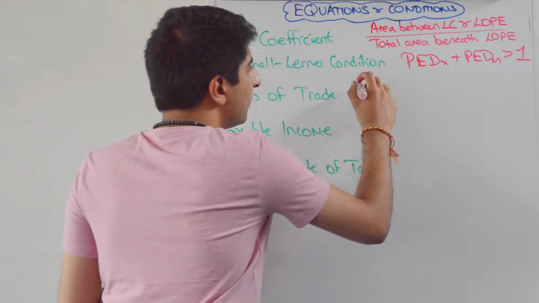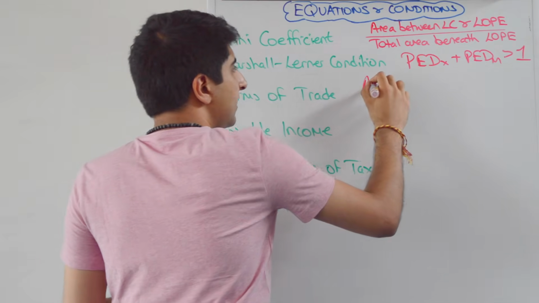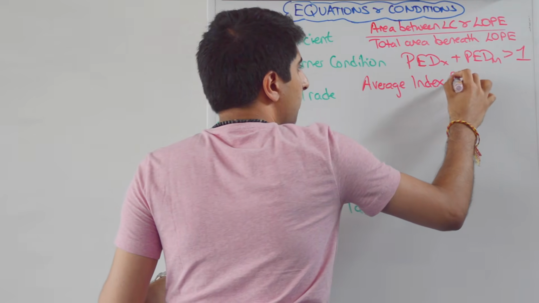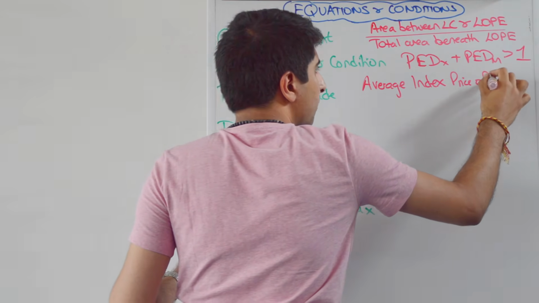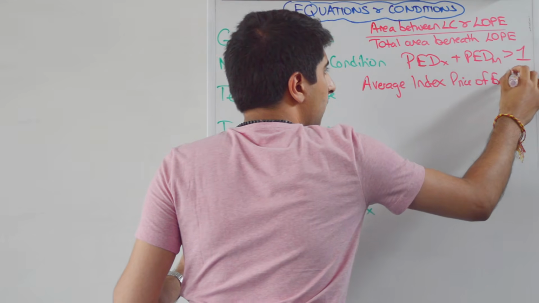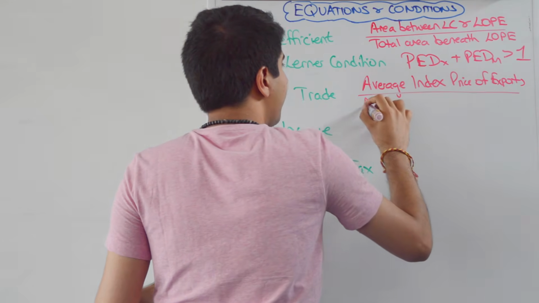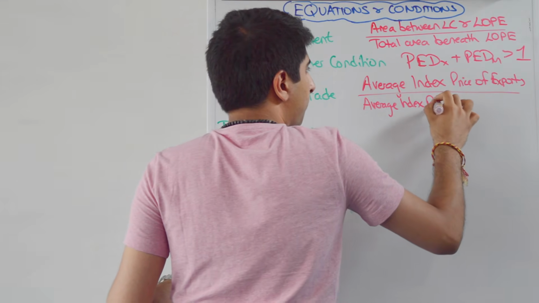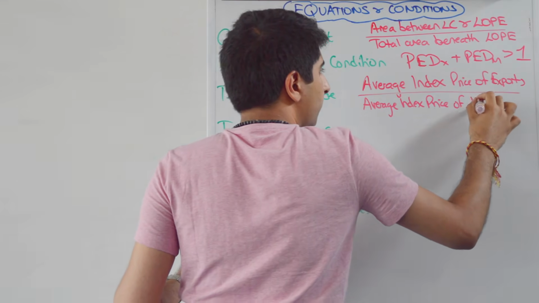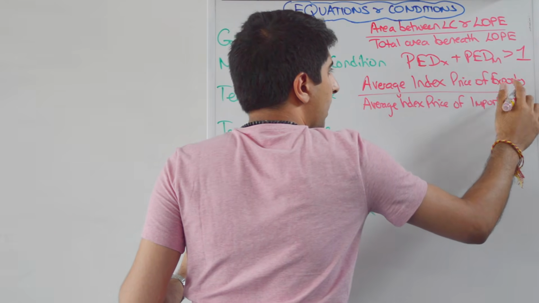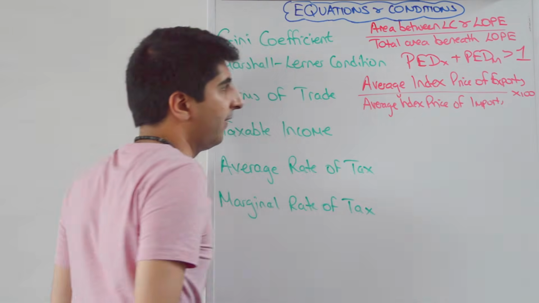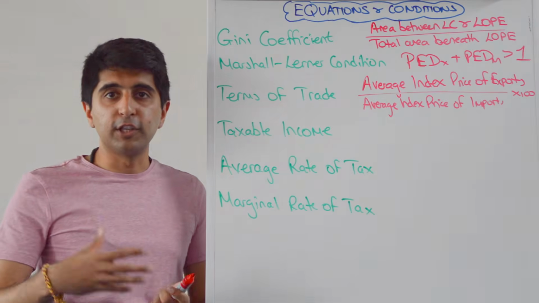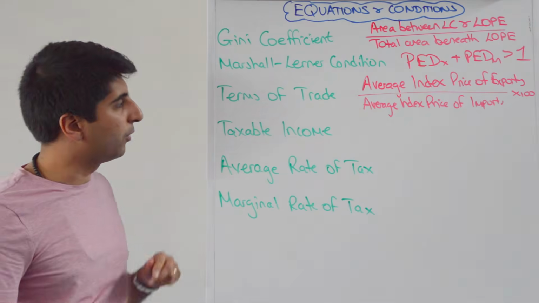The terms of trade, well, to work out the terms of trade, you take the average index price of a basket of exports. You divide by the average index price of imports, and then you times by 100 there. That's how you get the terms of trade, which tells you how far a basket of exports can go in terms of revenue when it comes to buying imports.